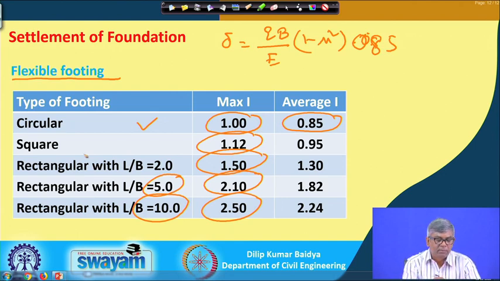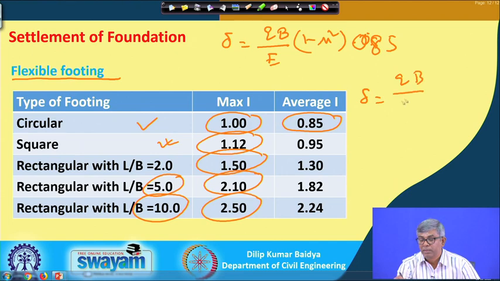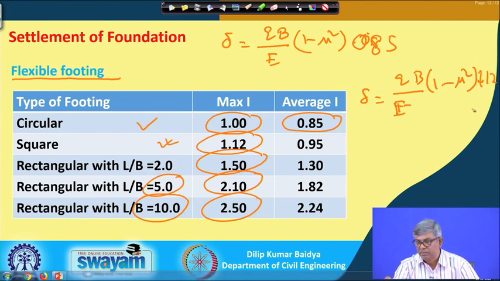Similarly, if we want to estimate the immediate or elastic settlement for a square footing of width B, then delta will be equal to Q B by E, 1 minus mu square, multiplied by the maximum I of 1.12, and if I want to use the average value, then I will use 0.95.